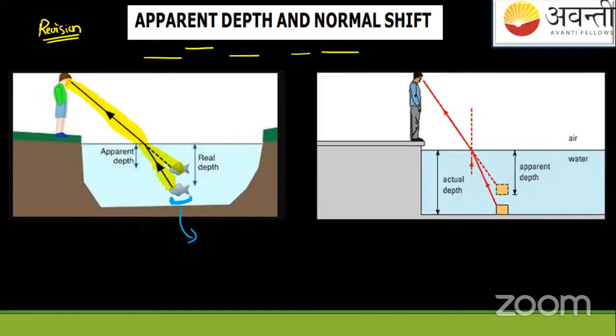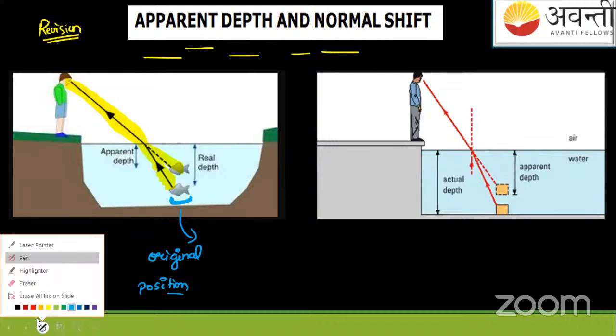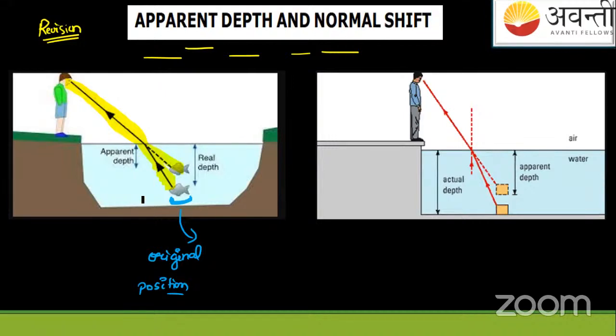So let us see. This is the original position of the fish. And we know this thing. I've already highlighted, but I'll highlight it again for explanation. Okay, you can see yourself.